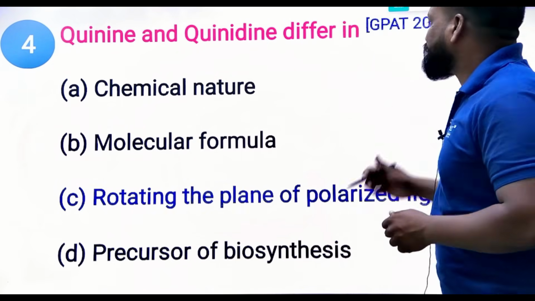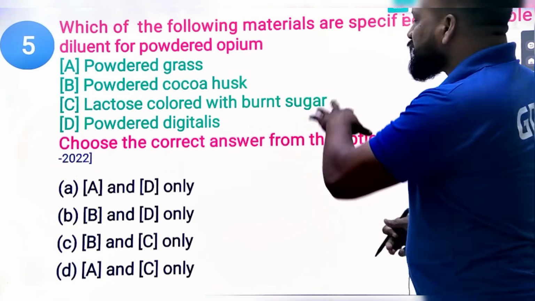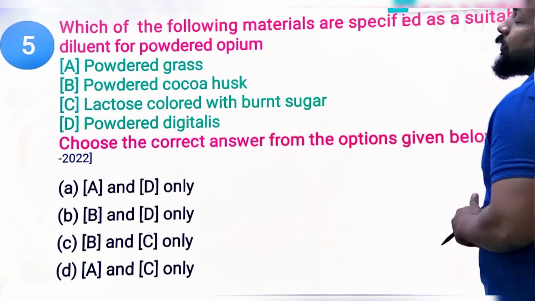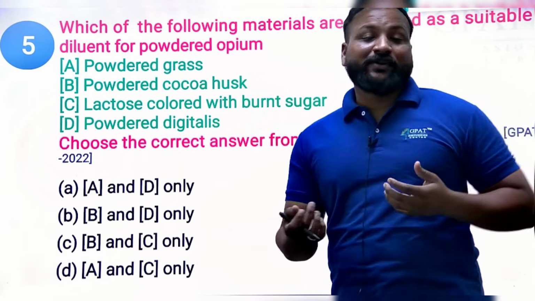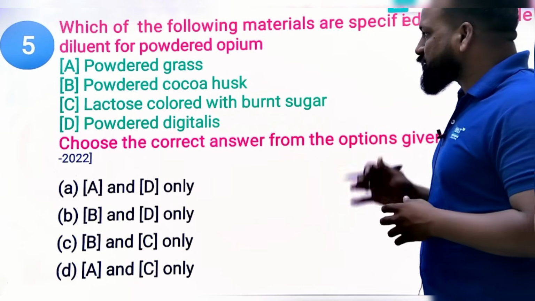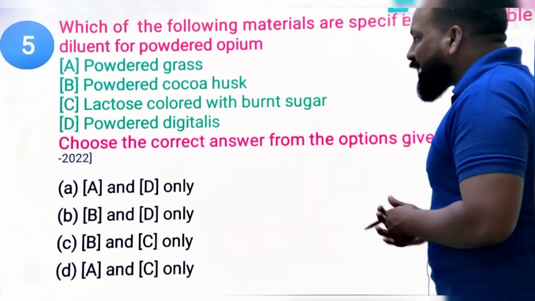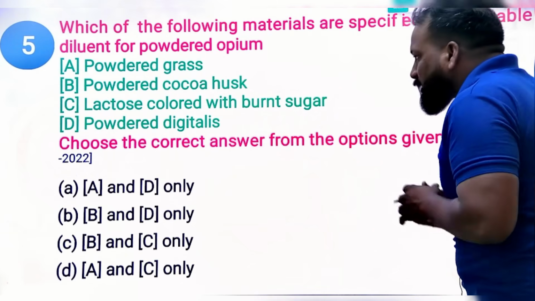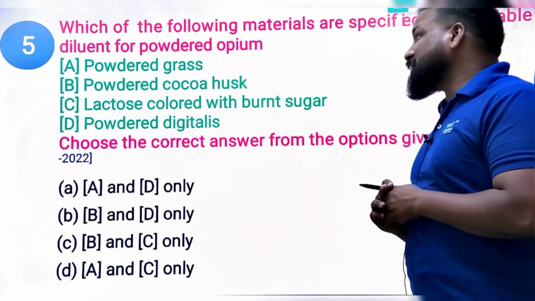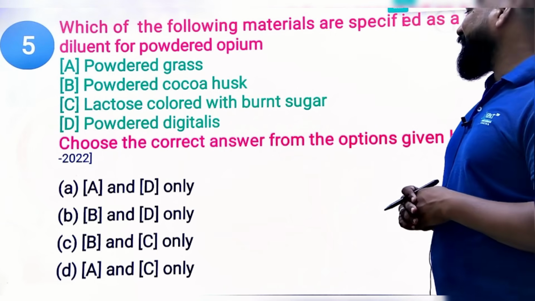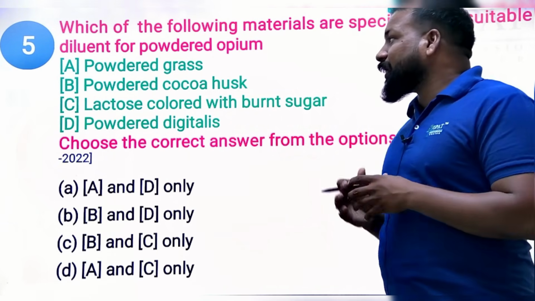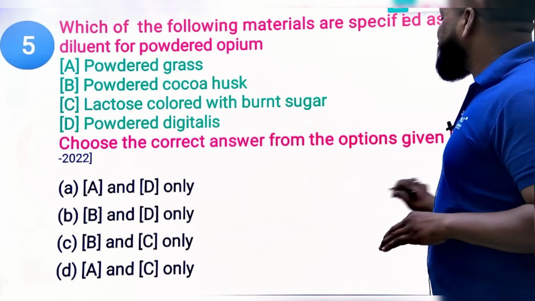Now the fifth question. Which of the following materials are specified as a suitable diluent for powdered opium? In order to dilute the opium, what are the suitable materials in the following options? Powdered grass, powdered coca husk, lactose colored with burnt sugar, and powdered distillate. What are the two options? This question is from 2022 GPAT. Undoubtedly options B and C are right.